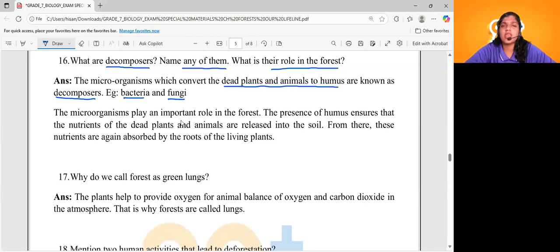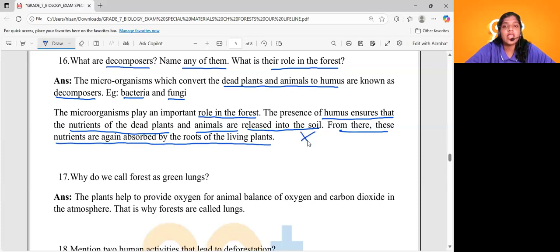What is the major role of decomposers in the forest? What is the purpose of this decomposition? If decomposition doesn't happen, what will happen? Dead bodies will keep on accumulating. If decomposition takes place, the organic matter or nutrients present in the dead and decaying matter revert back to the soil, so other plants can grow further. The presence of humus ensures that nutrients of dead plants and animals are released back to the soil. From there, these nutrients are again absorbed by the roots of living plants.